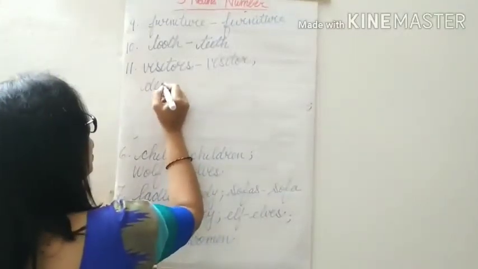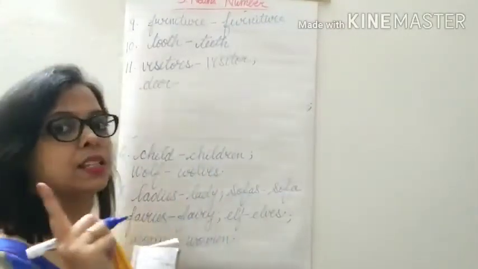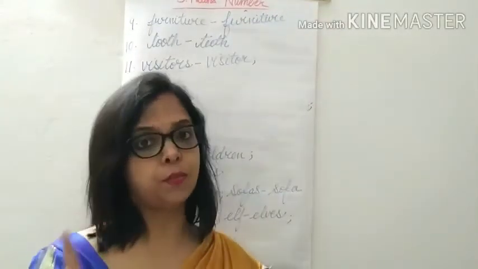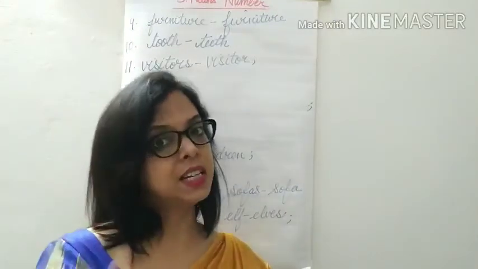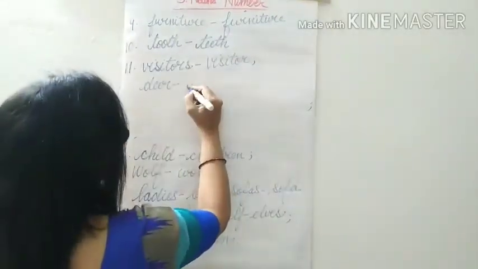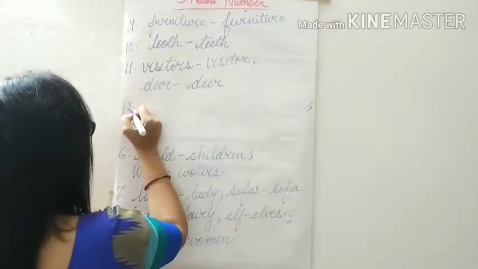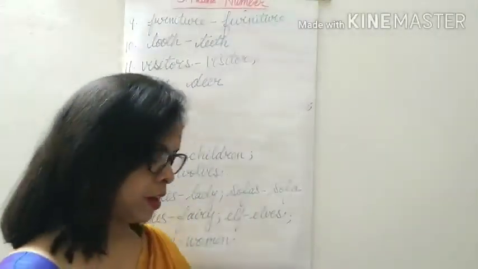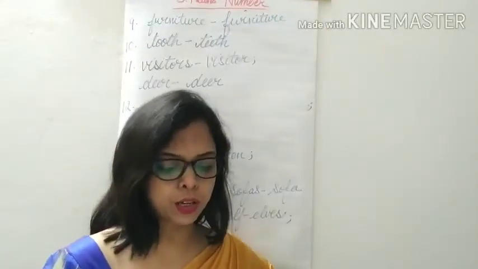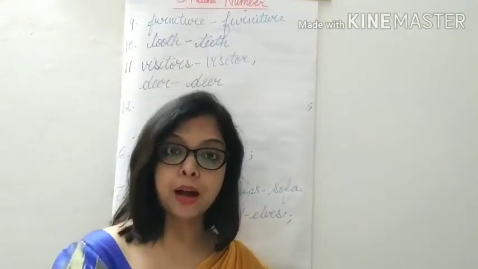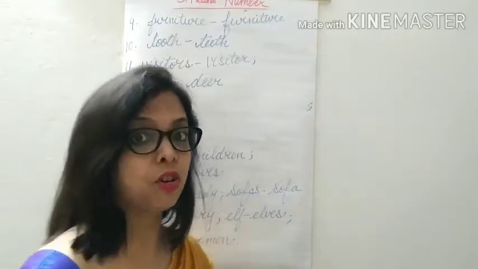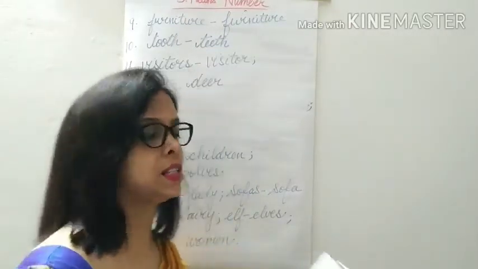So this is another word which remains same in singular and plural. So deer remains deer. At night, the mouse would come out and play. Mouse will become mice, not mouses, okay? It's mice.